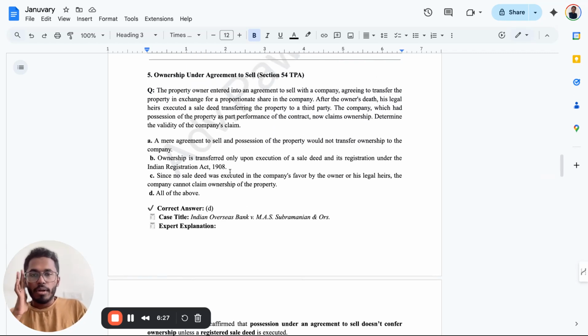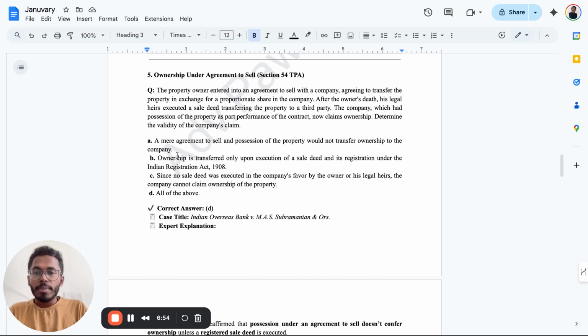Now, the property owner entered into an agreement to sell with a company, agreeing to transfer the property in exchange for a proportionate share in the company. After the owner's death, his legal heirs executed a sale deed transferring the property to a third party. The company, which had possession of the property as part performance of the contract, now claims ownership. Determine the validity of the company's claim. Very same example which I gave you. They've just put it across over there. The answer is all of the above.